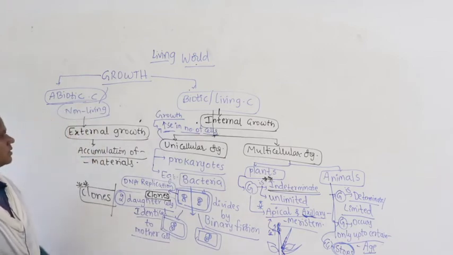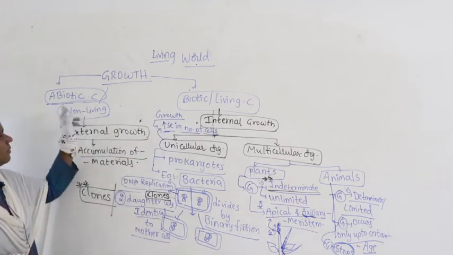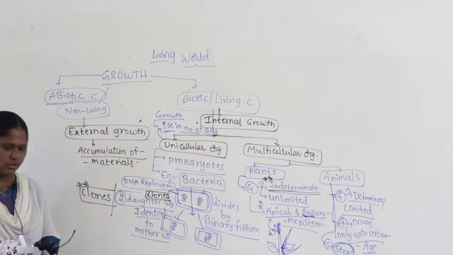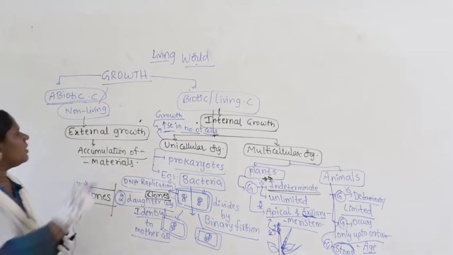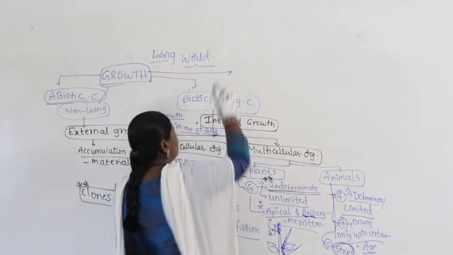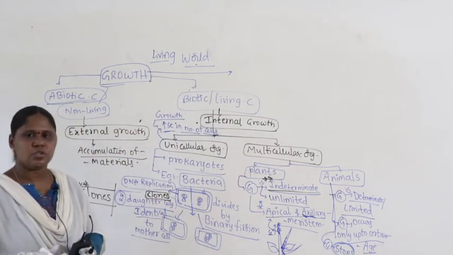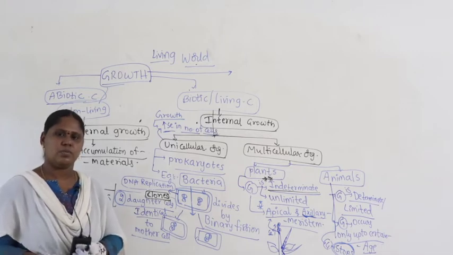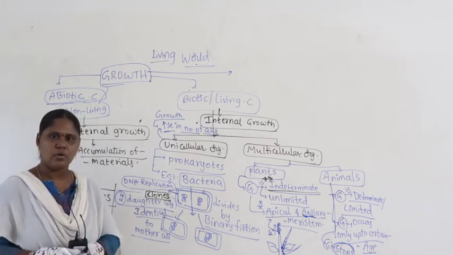Now see, we say abiotic and biotic. Generally when you look at growth, I will ask you a question: whether growth is measurable or unmeasurable. Can we measure the growth or we cannot?